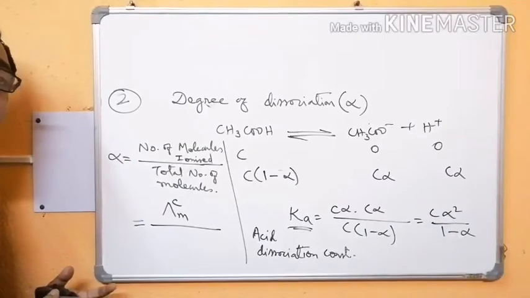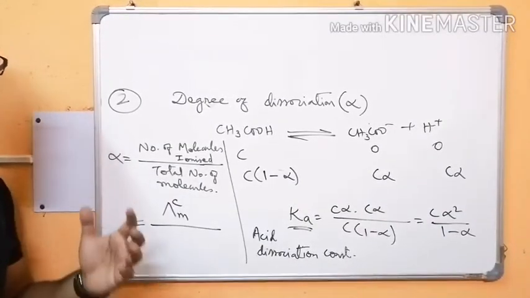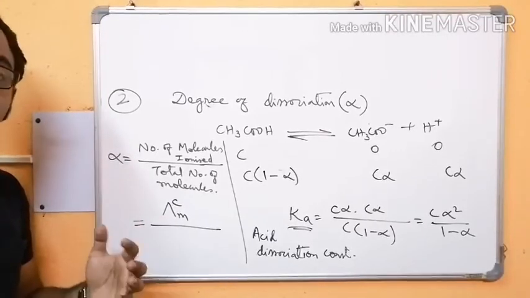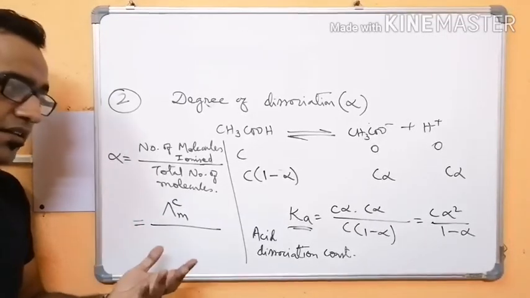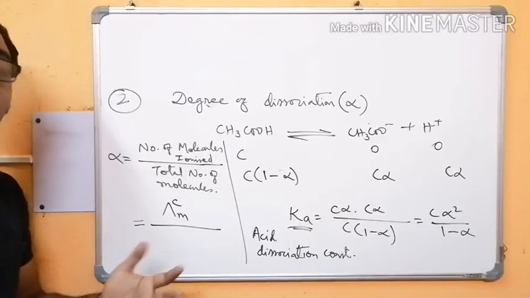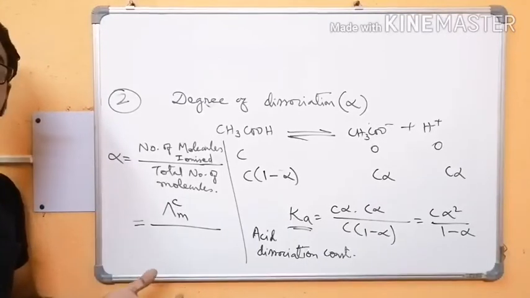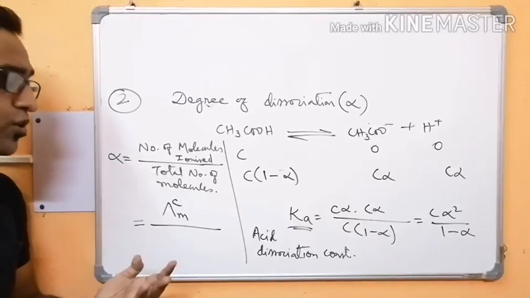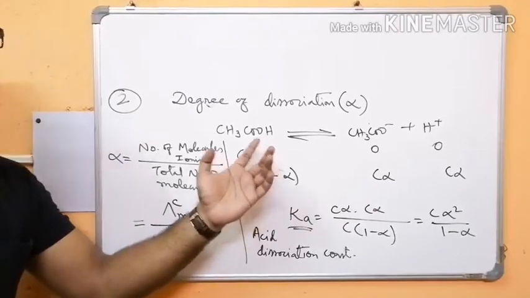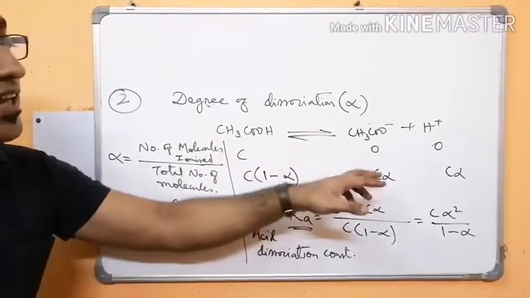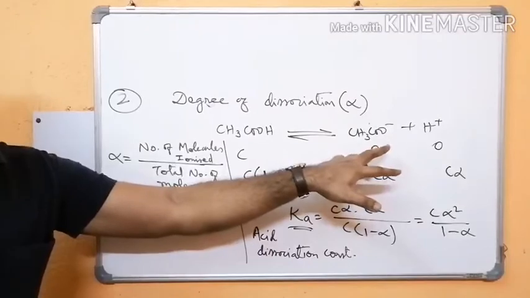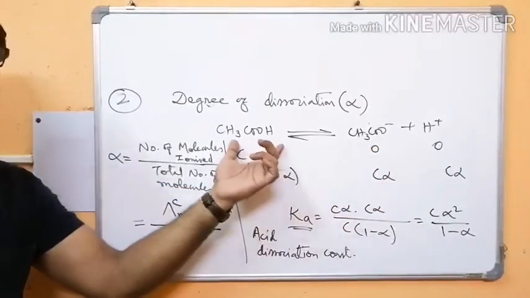Now the molar conductivity at infinite dilution. At infinite dilution, I told you the degree of dissociation becomes 1, that is 100% dissociated, all the molecules dissociated. As dilution becomes very high, all the molecules dissociate. So the molar conductivity at infinite dilution represents all the ions, that is all the molecules.